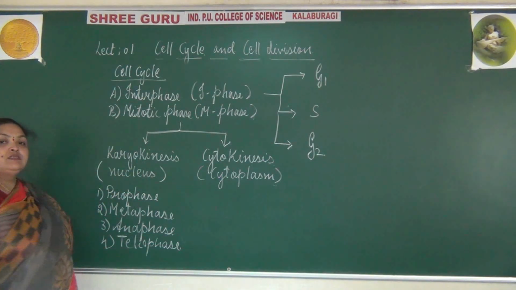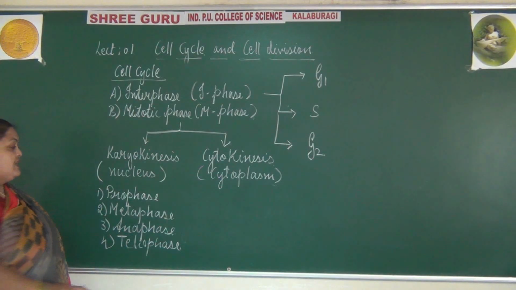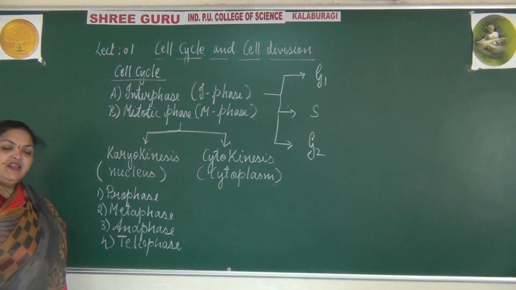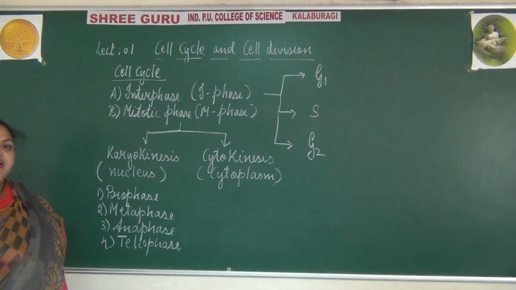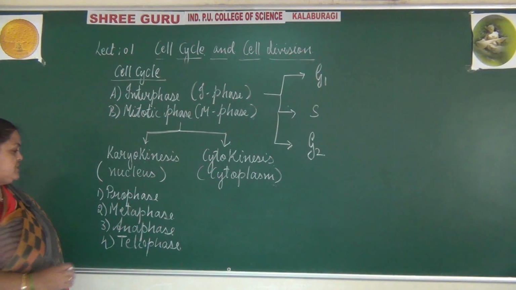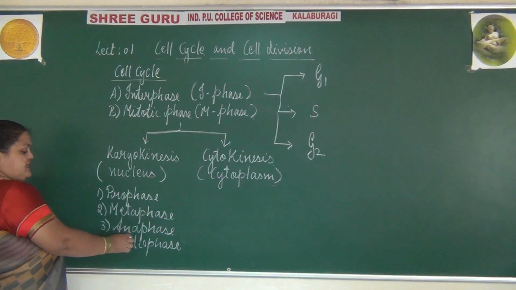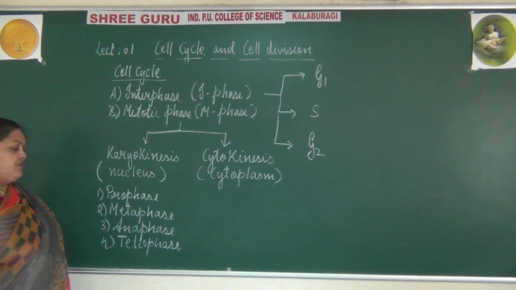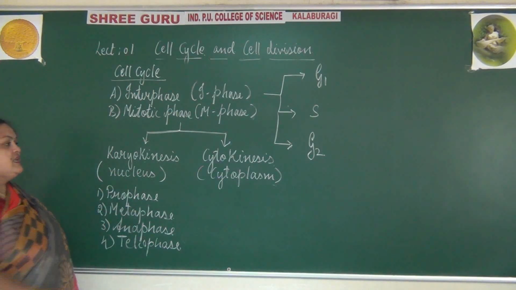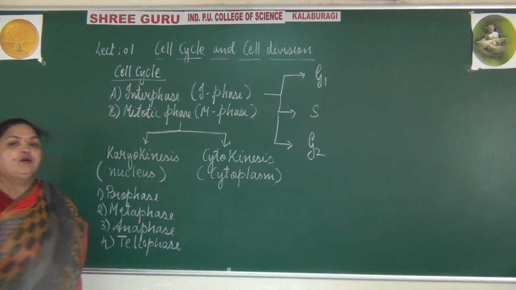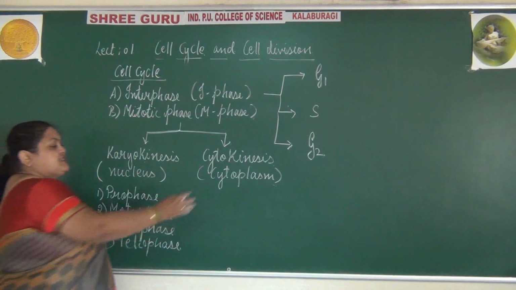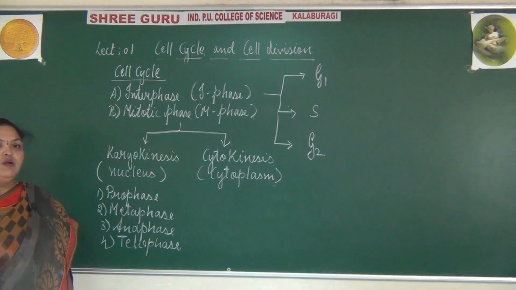In karyokinesis, the changes occur in the nucleus where the process is divided into 4 sub-stages: prophase, metaphase, anaphase, and telophase. After this process, it starts with cytokinesis, where there is division of the cytoplasm.